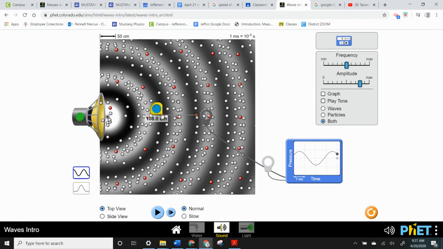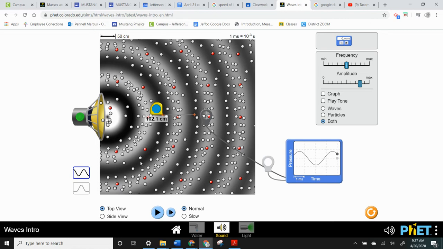Again, remember, it's this little orange plus. And the center of this black wave here, that little orange plus. So these waves are about 102.1 centimeters long. Now, obviously, this simulation has got to be scaled, so it shows you what the scale is here. This is about 50 centimeters, and it gives you handy unit conversions. You can see that the millisecond that the graph is in, it gives you the metric prefix. Milli means 10 to the negative third, so that you can make metric prefix conversions before doing any calculations.